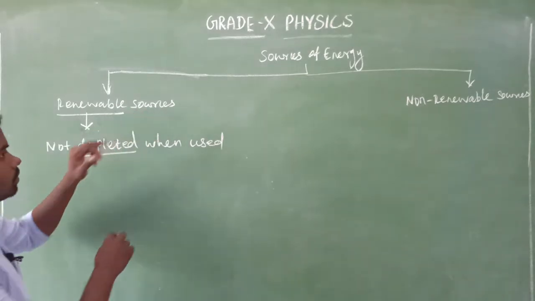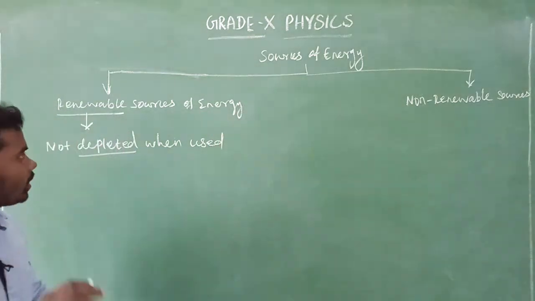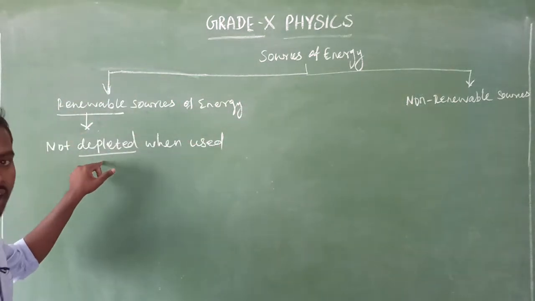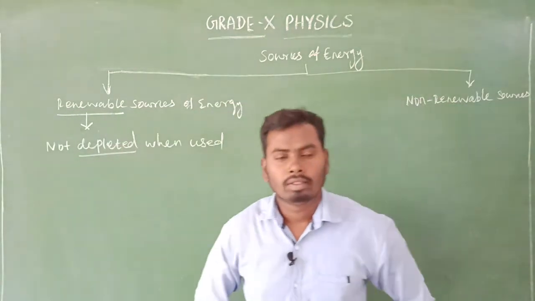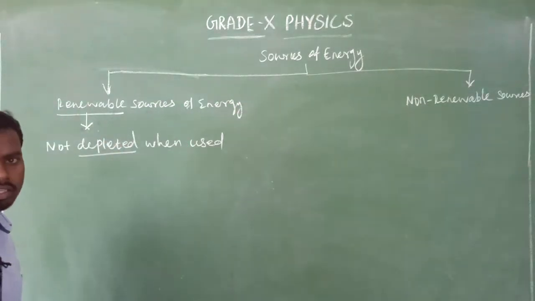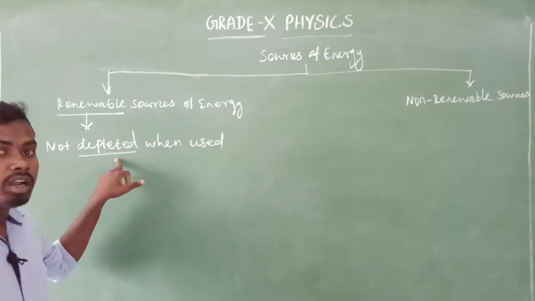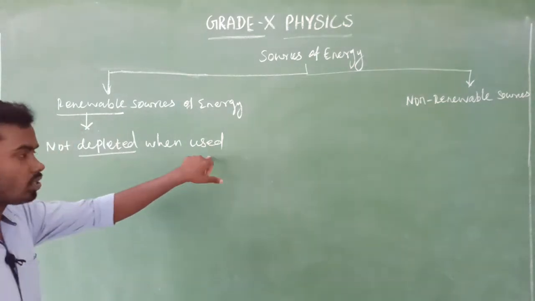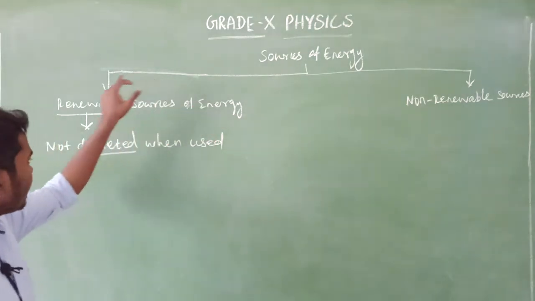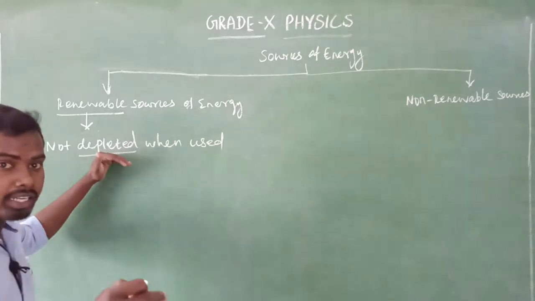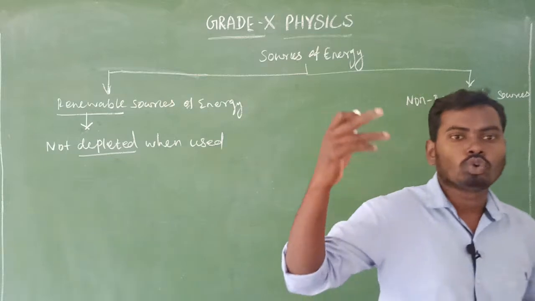Look at here, the sources of energy. Note this point, very important. I'll write energy so you can get some idea. So the source of energy is not destroyed when we use it. That is called a renewable source of energy. Renewable means not depleted, which means not destroyed completely when we use. So the source of energy is not completely depleted or completely destroyed when we use. That is called a renewable source of energy.